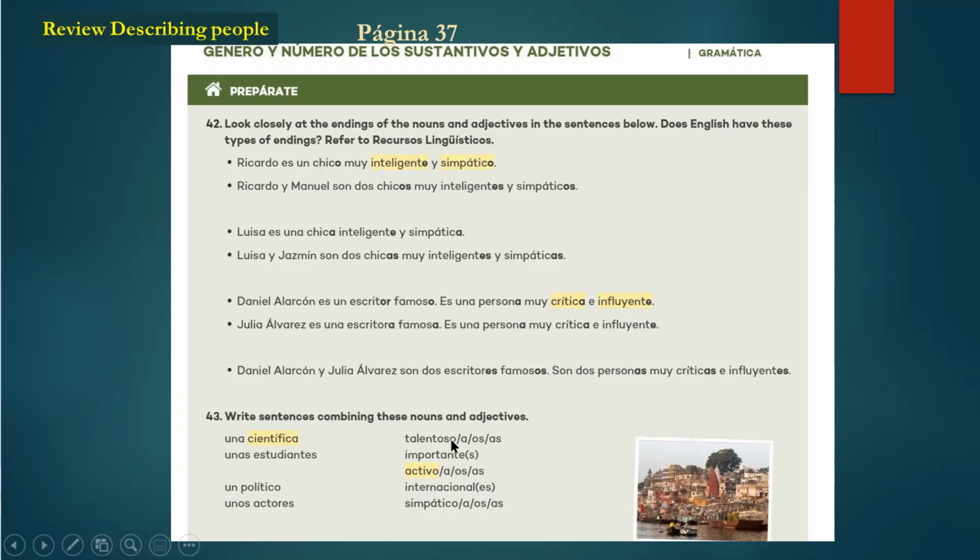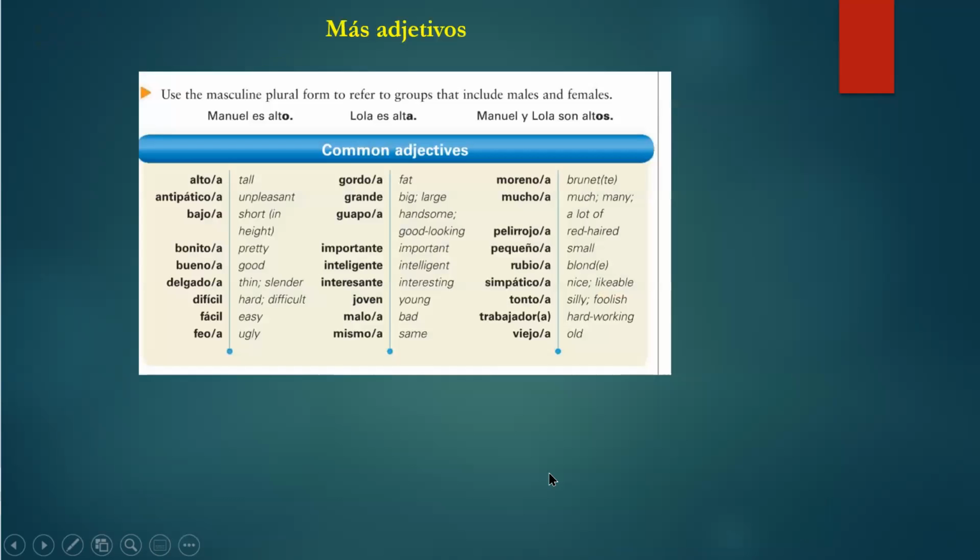So most of the time, the ones that end in O in the masculine are going to get an A in the feminine. So talentoso, activo, simpático, you can see that. Okay, this is just to remind you. This is from another book. You can see it later. You can pause and make. Okay, so you can learn.